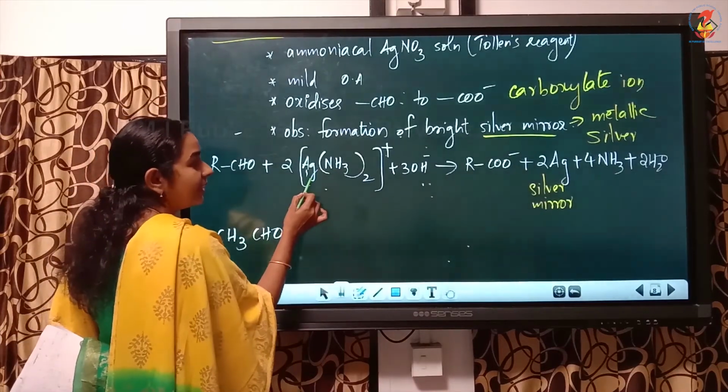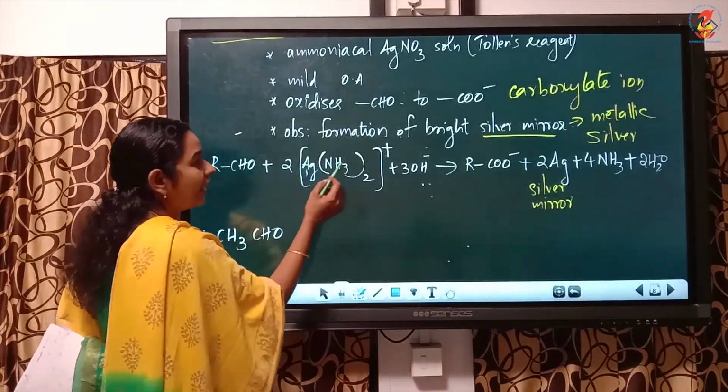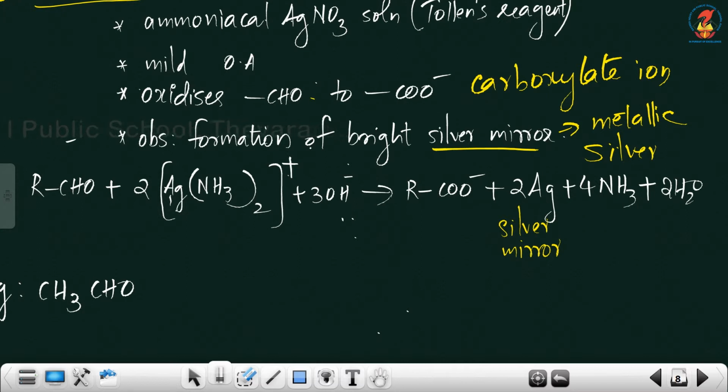So silver present in the silver nitrate forms a complex with ammonium hydroxide, and the formula of the complex is [Ag(NH3)2]+ plus 3OH minus. OH minus is represented because it is ammoniacal silver nitrate mixed with ammonium hydroxide. RCHO will be converted to RCOO minus.